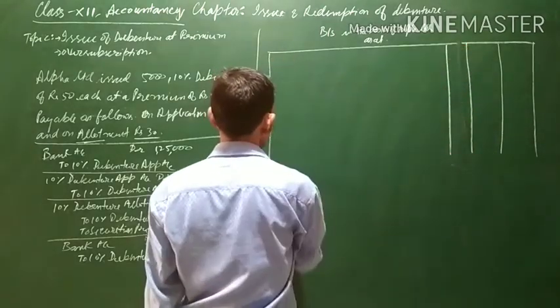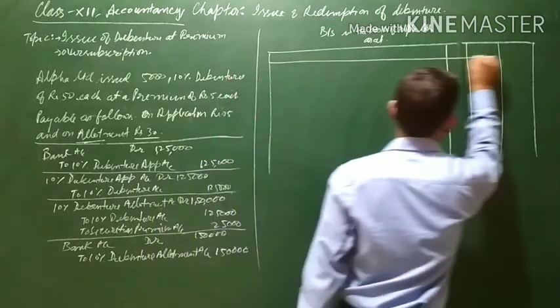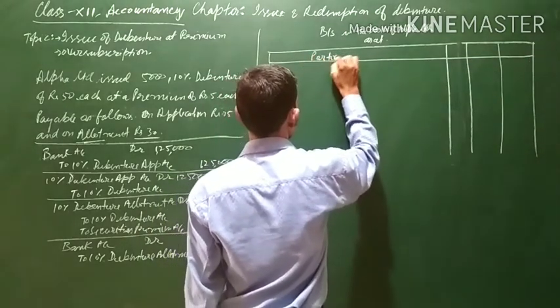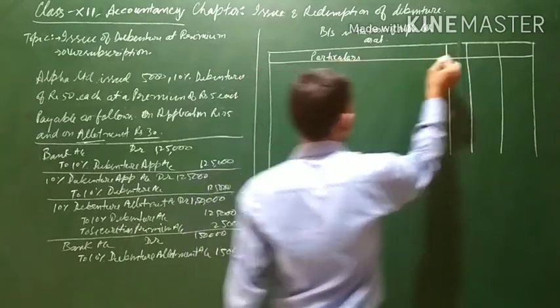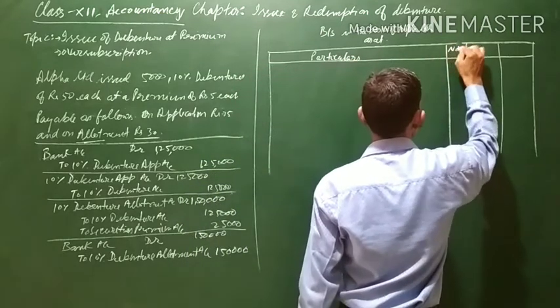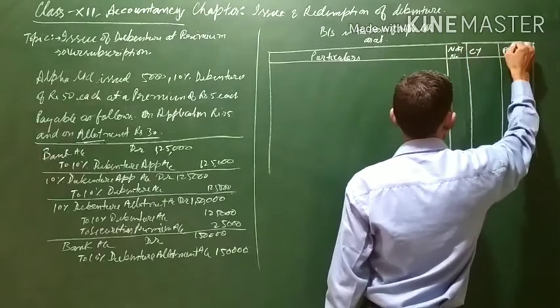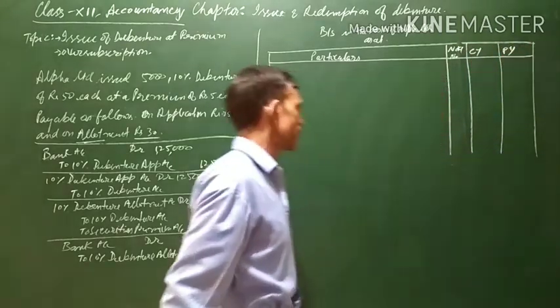Here there will be particulars. This is the particulars, note number, current year, and this is the previous year figure.